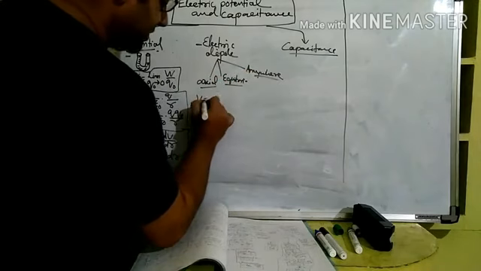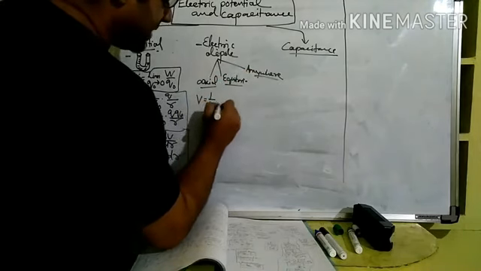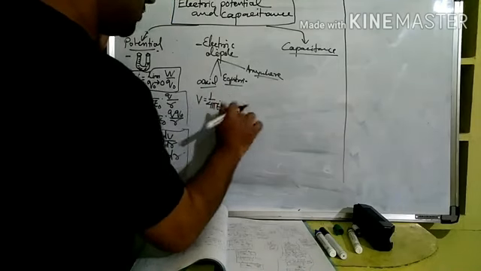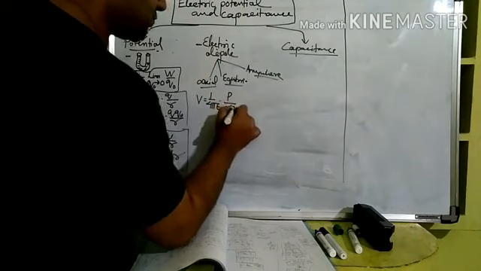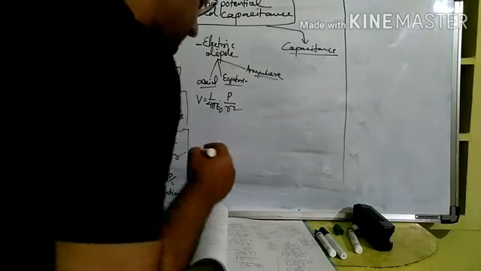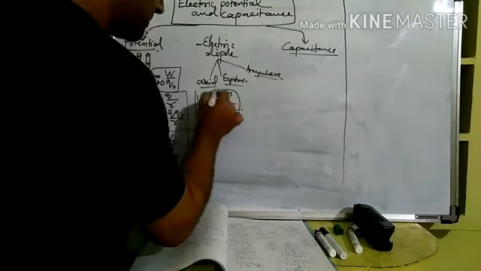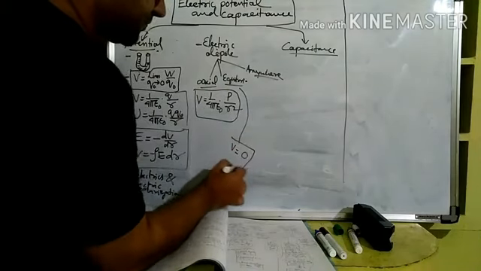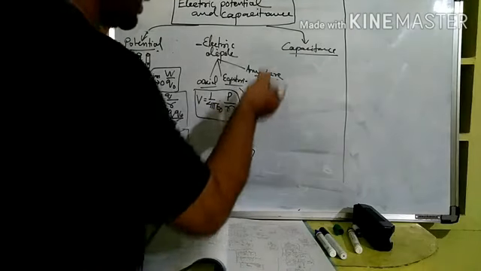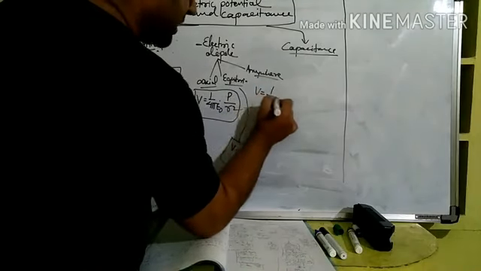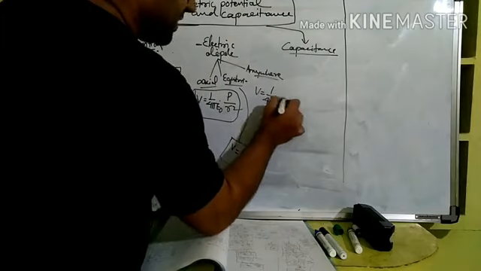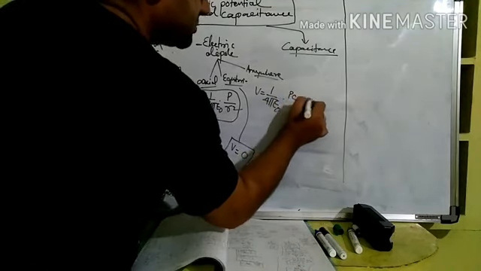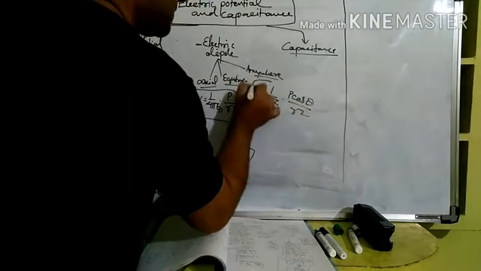On the axial line, V is equal to 1 by 4 pi epsilon naught P by R square. For equatorial line V was equal to 0, and for anywhere V is equal to 1 by 4 pi epsilon naught P cos theta by R square.